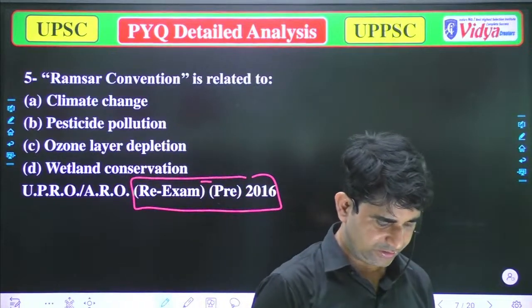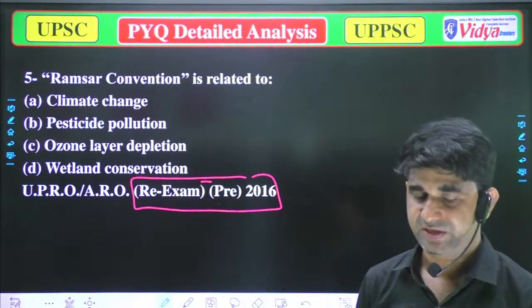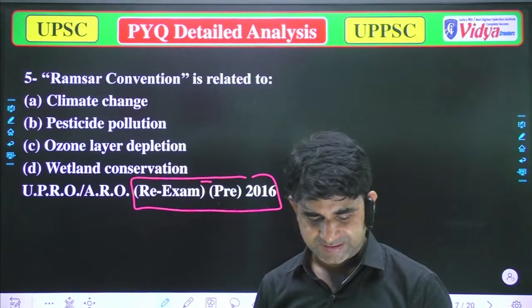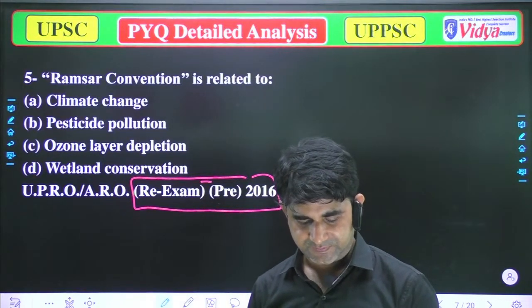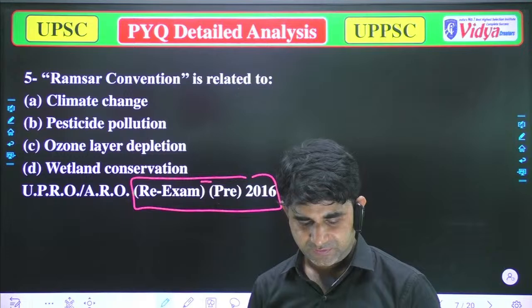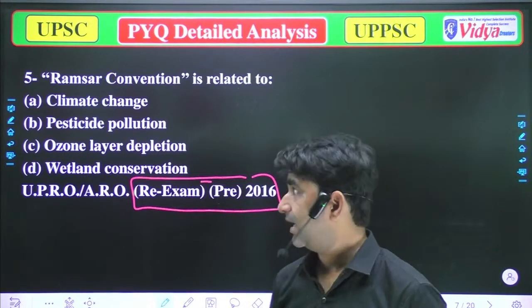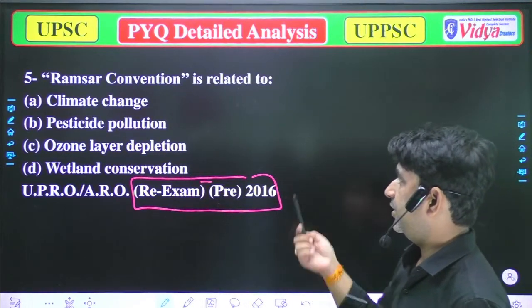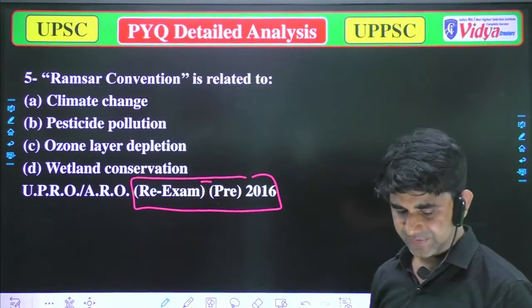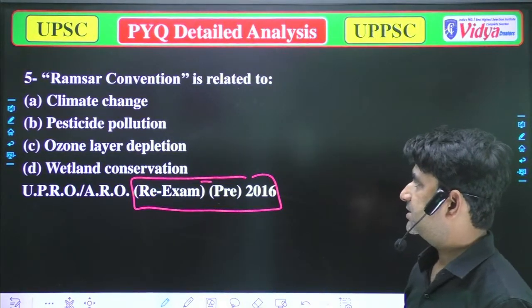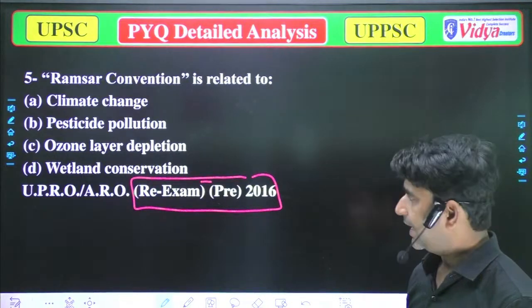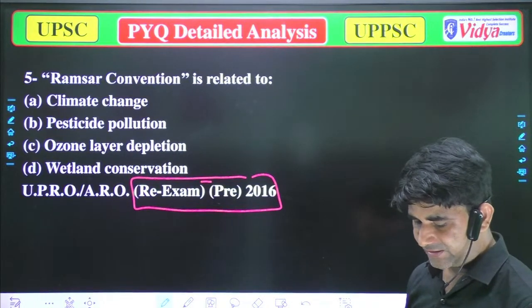Today's weather is very hot, and there are some electricity problems too. So I think, well, anyone who is live, please tell me what will be the correct option. The Ramsar Convention is related to A, climate change, B, pesticide pollution, C, ozone layer depletion, and D, wetland conservation.